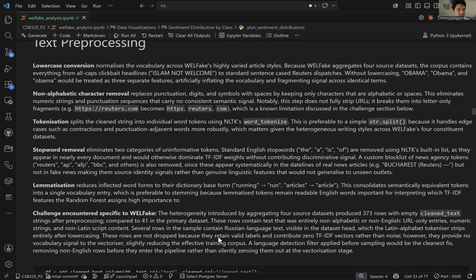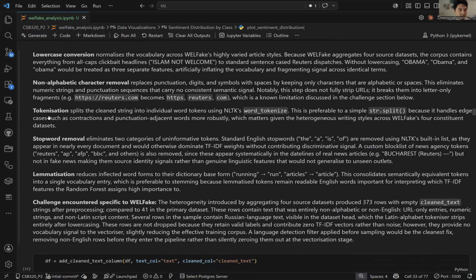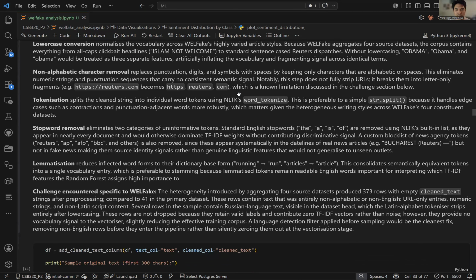During the text processing, again, I convert everything to lowercase and remove all non-alphabetic characters, such as semicolons, dashes, things like that. Tokenization splits everything into its own token in the vector. And here I removed all the stop words.